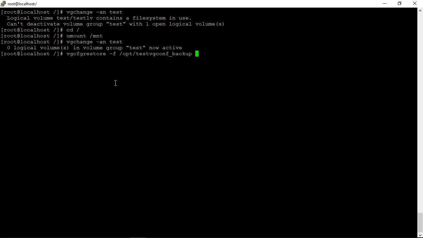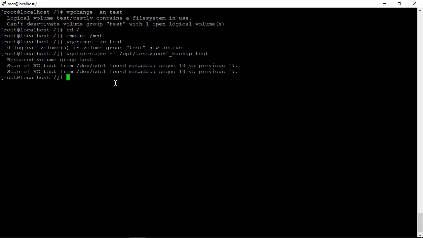You can choose this file from the default directory as well, and the volume group name. Press enter. Restored volume group test. It has not restored your data, it has just restored the configuration: which physical volume was attached to this volume group, what was the UUID, the indexing kind of thing.